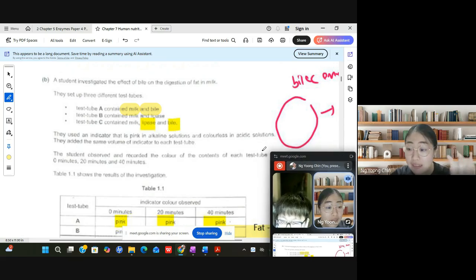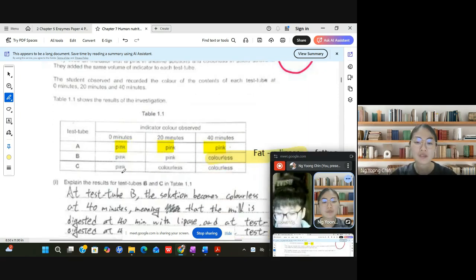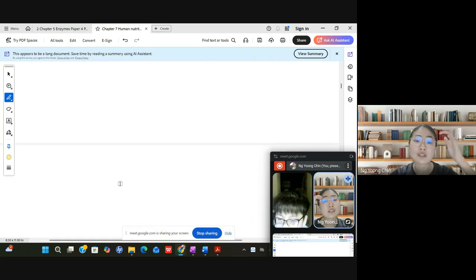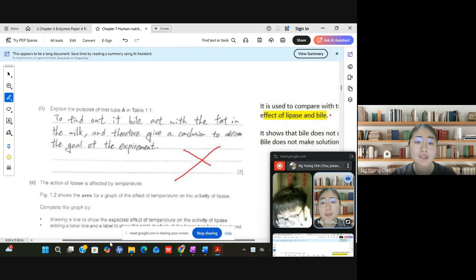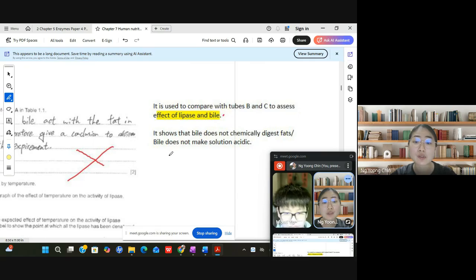Because bile itself is not an enzyme. Bile will not be able to carry out chemical digestion, to change the fats into fatty acids and glycerol. So what's the purpose of test tube A? It is acting like a control. It is used to compare with tubes B and C to assess the effect of lipase and bile.